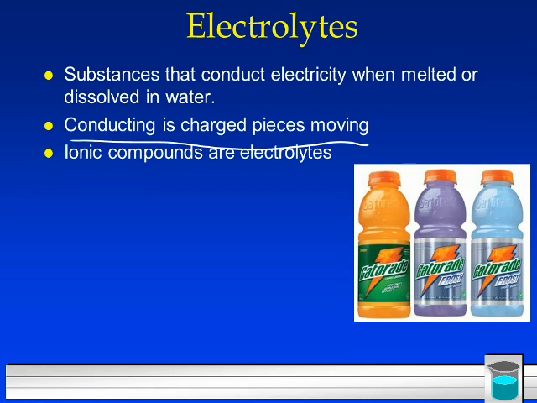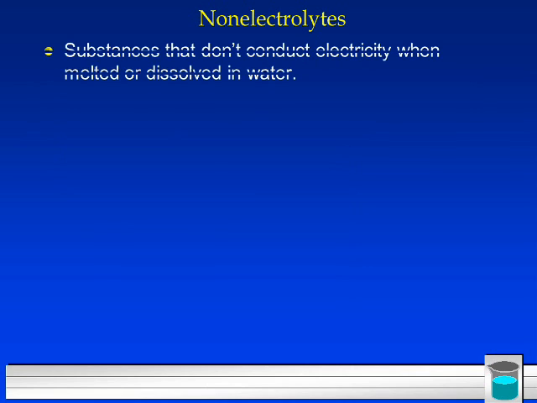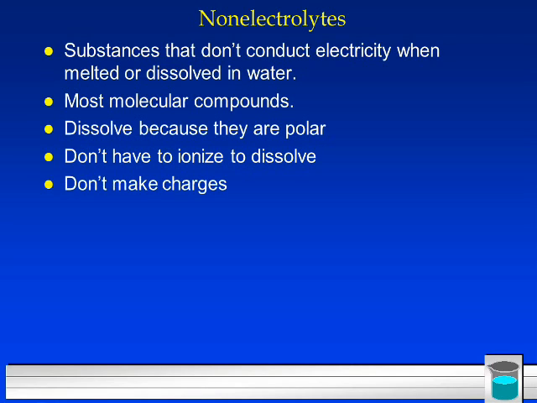Ionic compounds are electrolytes, like salt water. They fall apart into ions that are able to conduct electricity when dissolved or melted. Now, non-electrolytes are substances that don't conduct electricity when melted or dissolved in water. Most molecular compounds, meaning those that are covalently bonded together, are non-electrolytes. They will dissolve if they are polar, and if they're nonpolar, they won't dissolve in water. But they don't have to ionize to dissolve. They don't make charges either.